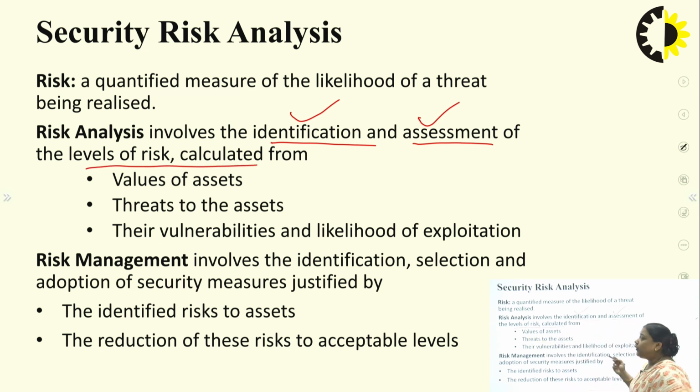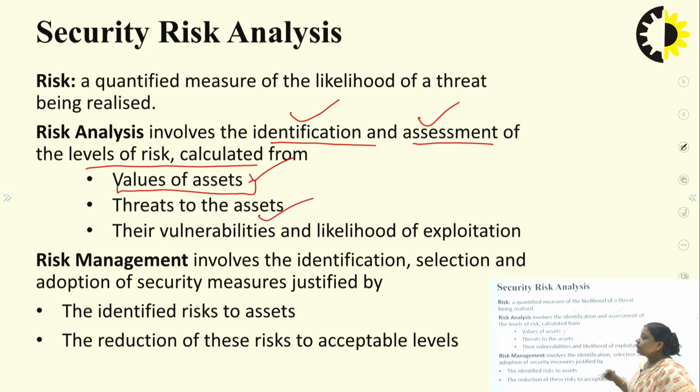And how can it be calculated? First of all, we have to identify the assets that can be impacted by the effect of the threats or the risks, so first we have to value the asset. We have to find out what type of assets can be affected and what the values of these assets are. Second thing, threats to the assets.